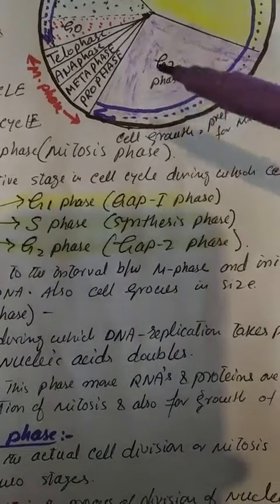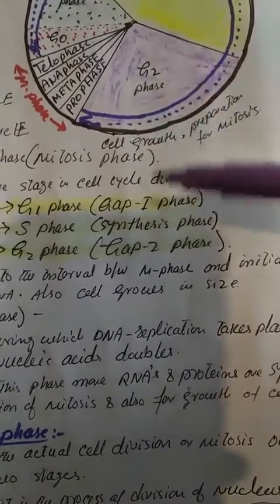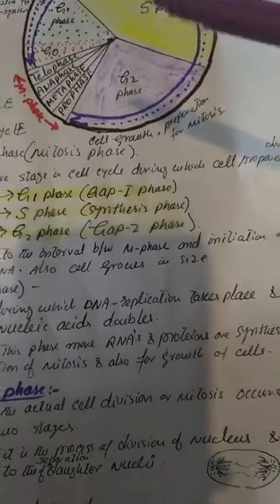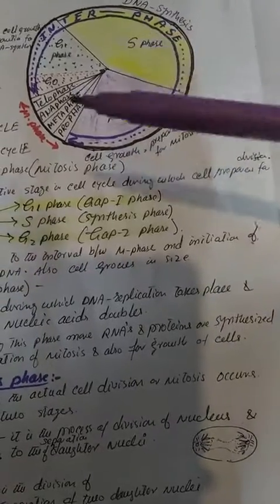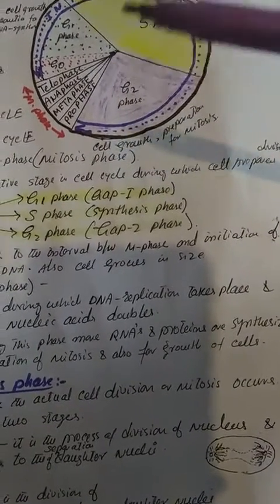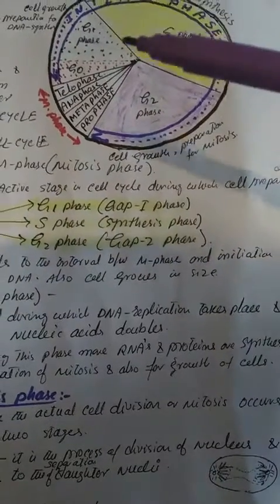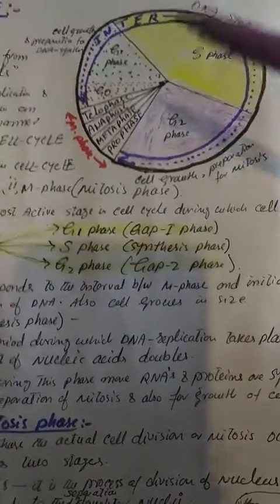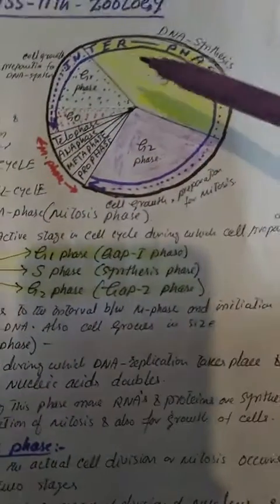The G1 phase corresponds to the interval between M phase and initiation of replication of DNA. Also, during this phase, the cell grows in size. Then comes the S phase or synthesis phase.